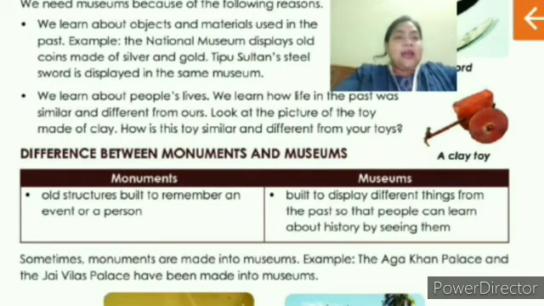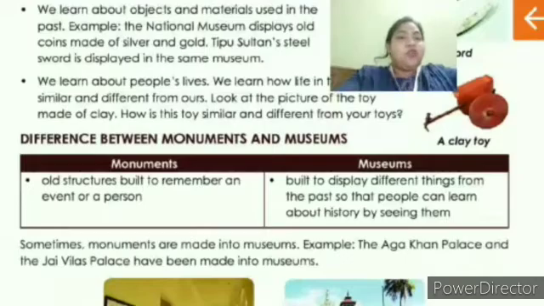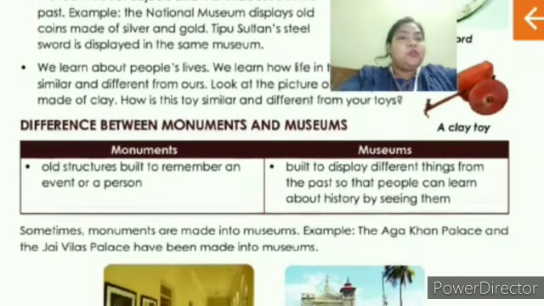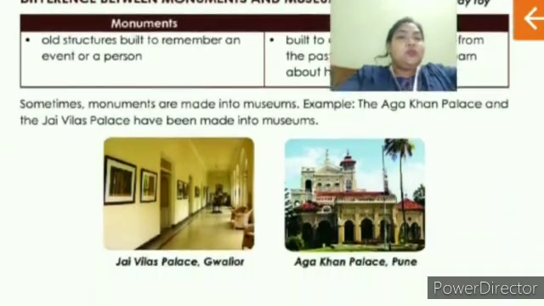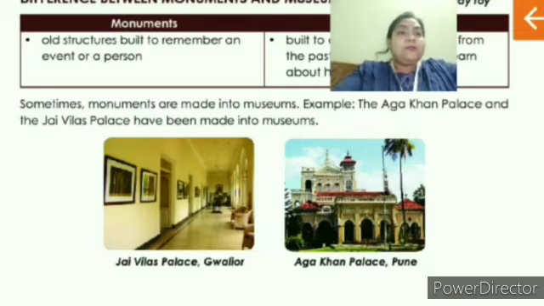Now comes the last line. Sometimes monuments are made into museums. What did they say? Sometimes monuments are made into museums. Example, the Aga Khan Palace and the Jai Vilas Palace have been made into museums. They have given the example. The Jai Vilas Palace is in Gwalior and the Aga Khan Palace is in Pune. They have been converted into museums because now people can come and visit those palaces.